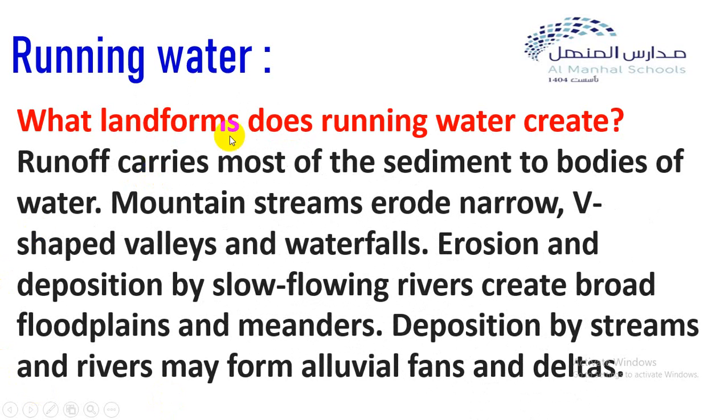Runoff carries most of the sediment to bodies of water. Mountain streams erode narrow V-shaped valleys and waterfalls. Erosion and deposition by slow flowing rivers create broad floodplains and meanders. Deposition by streams and rivers may form alluvial fans and deltas.